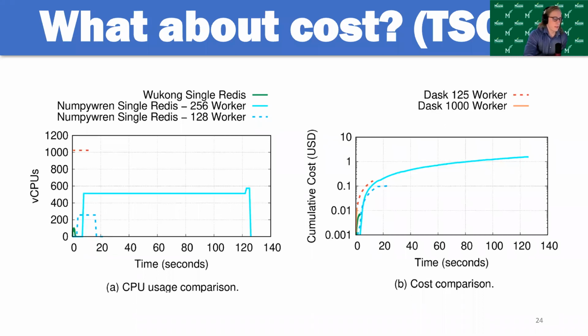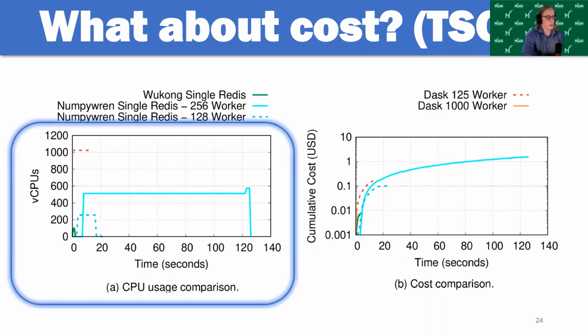But first, we have here two graphs that show a CPU usage and cost comparison between the various frameworks. Looking at the chart on the left, we see the CPU usage of all the frameworks. Wukong didn't actually exceed 106 vCPUs or CPU cores during the workload execution. This is also for the same TSQR we've been looking at. This is because all of the tasks that Wukong executes tend to be pretty small.